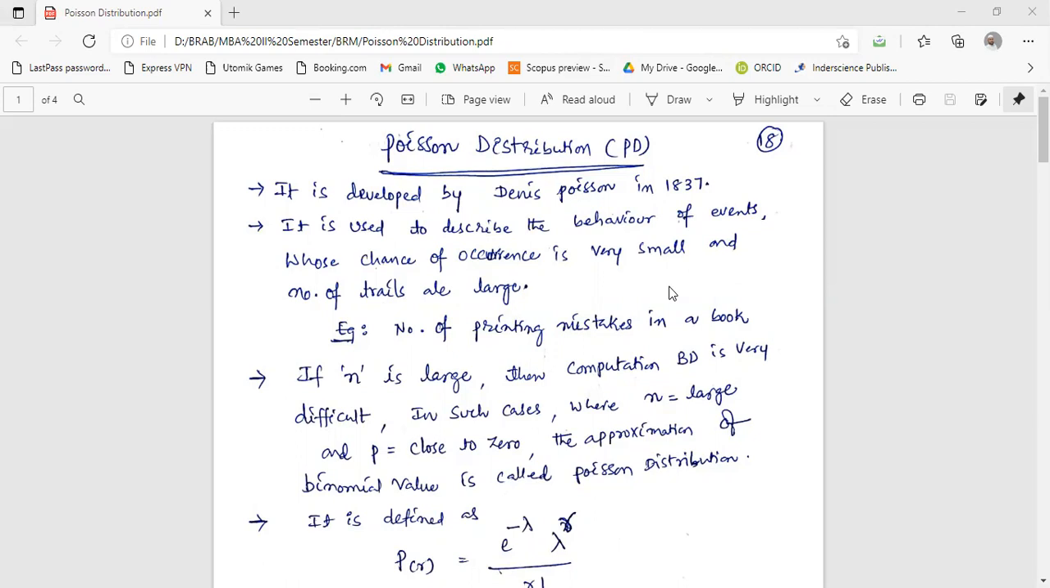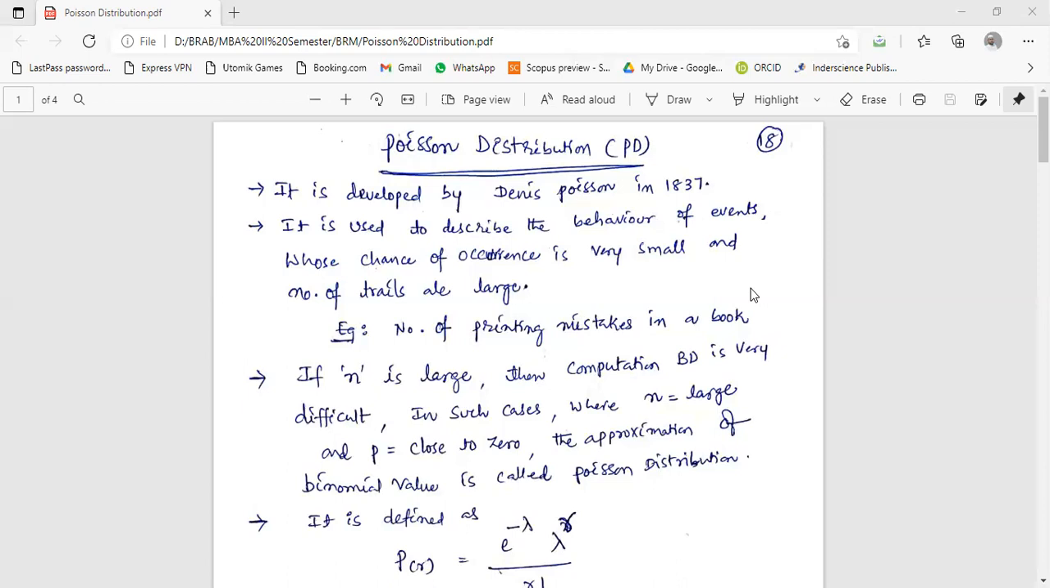It is used to describe the behavior of the event whose chance of occurring is very small and number of trials are very large. So chance of occurring is very small, but number of trials are very large. Here you need to pay some attention. Whereas in the case of binomial distribution, it is used to find out the number of times that a particular event has happened. There the DRV values are very limited and small.